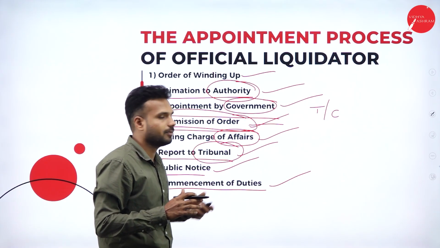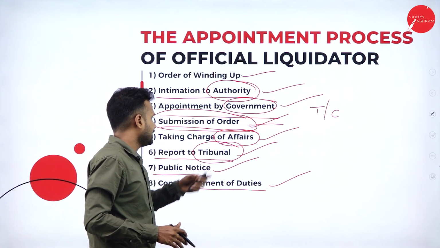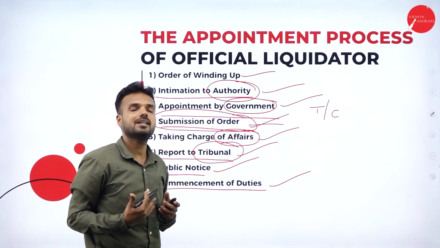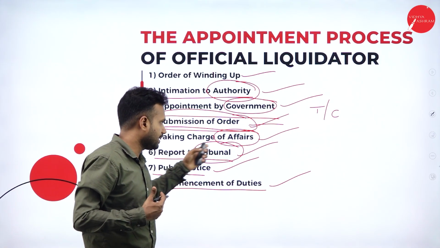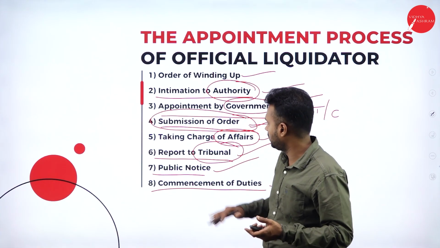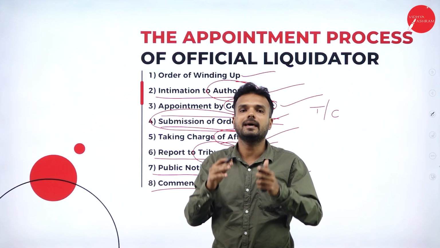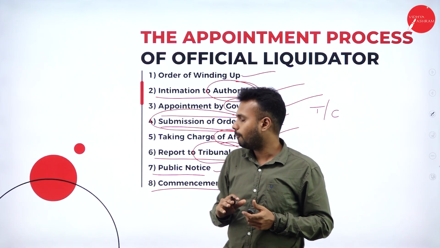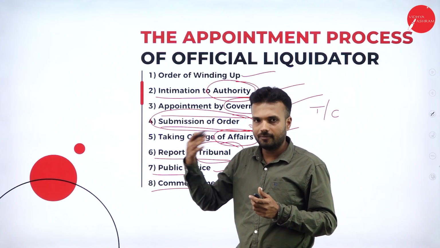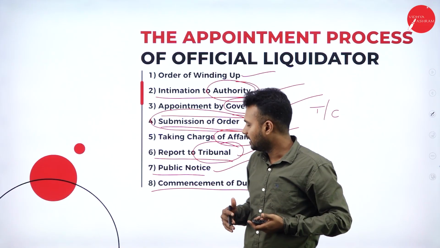It is a kind of official document. Based on his eligibility, it is going to send the notification. Followed by taking charge of affairs. As soon as the liquidator gets appointed, he is going to take charge of all the affairs of the organization; all the assets and all the documents will be handed over to the liquidator. At this stage, the directors or the top level management of the organization are going to lose their power. Report to the tribunal. All the assets, liabilities and financial statements will be transparently communicated to the tribunal.